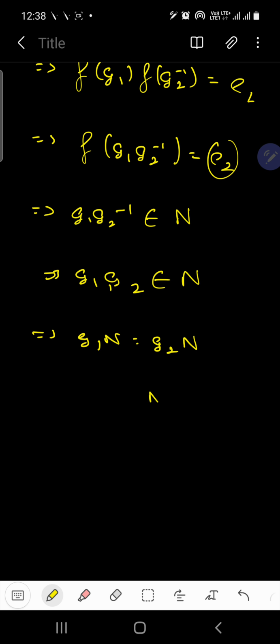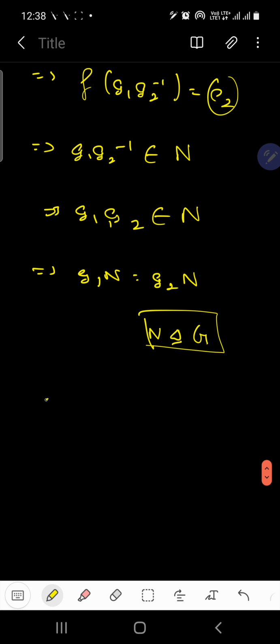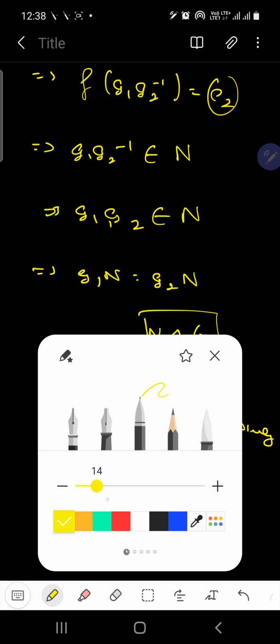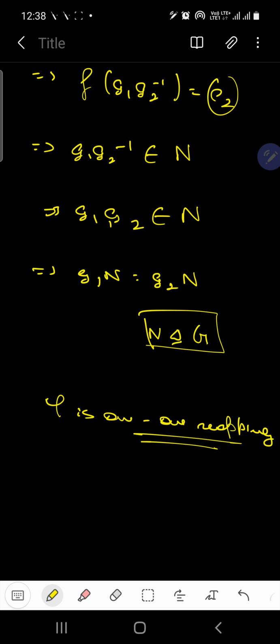Since N is a normal subgroup of G, phi is a one-one mapping. Got it? Up till this much is clear, I guess.